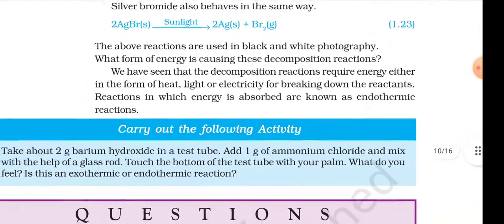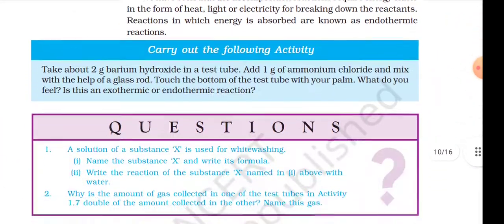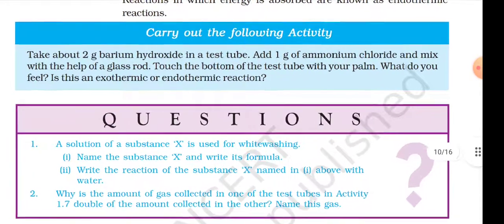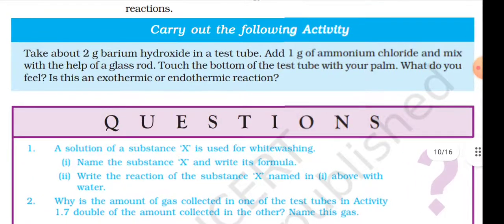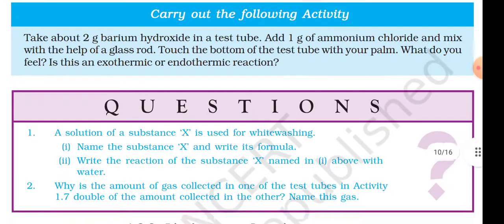Carry out the following activities. Take about 2 gram barium hydroxide in the test tube. Add 1 gram of ammonium chloride and mix with the help of the glass rod. Touch the bottom of the test tube with your palm. What do you feel in this? Is it an exothermic or endothermic reaction? Questions.